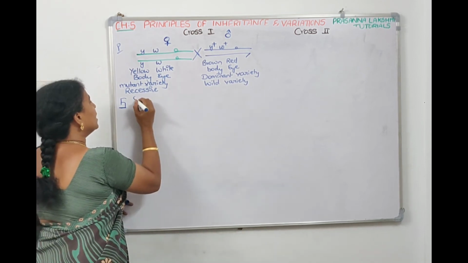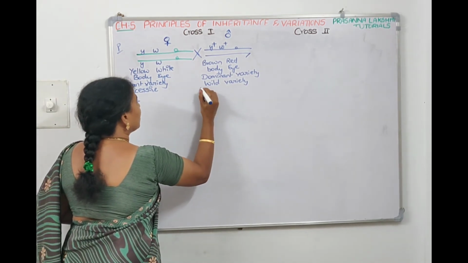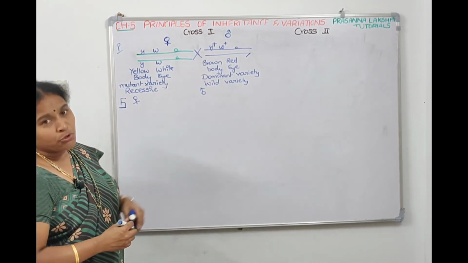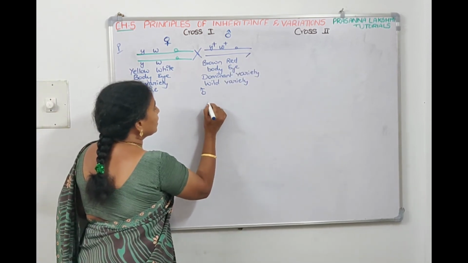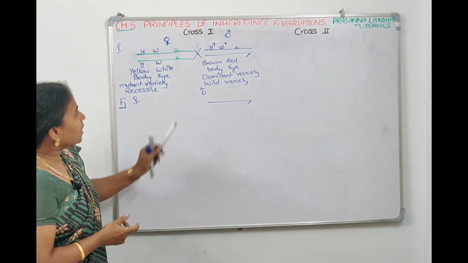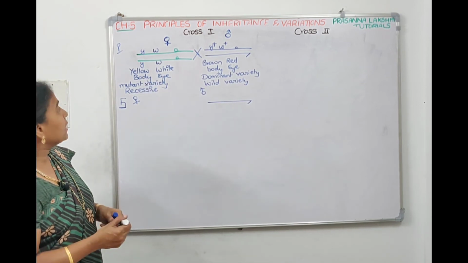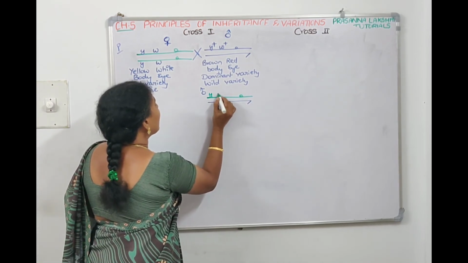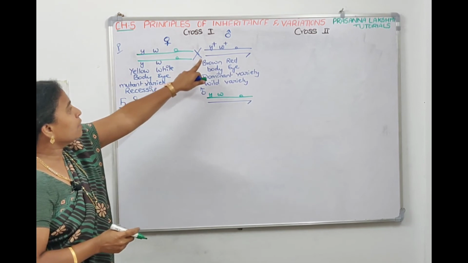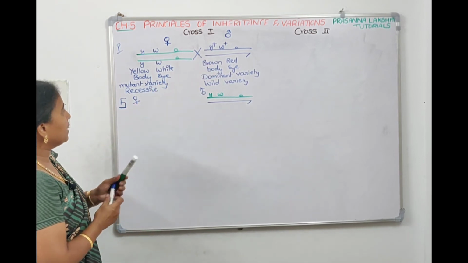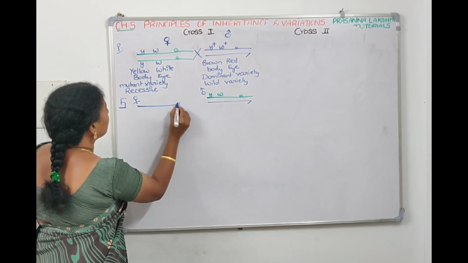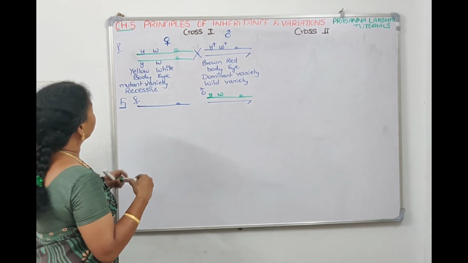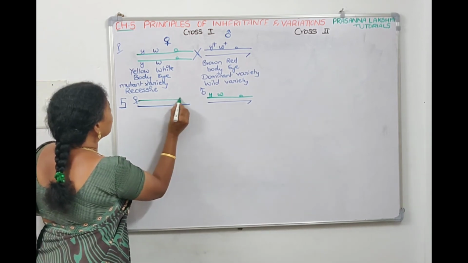In the F1 generation, he'll get 1 female and 1 male. The male will pass on the Y chromosome to the son. So this Y chromosome will come to the son as it is. And the son will get the X chromosome from the mother, with y and w. Now the father will pass on the X chromosome to the daughter, and the mother also will pass 1 X chromosome to the daughter.